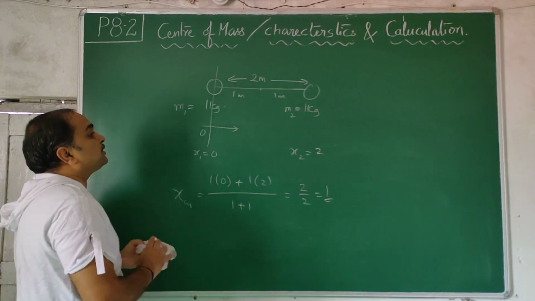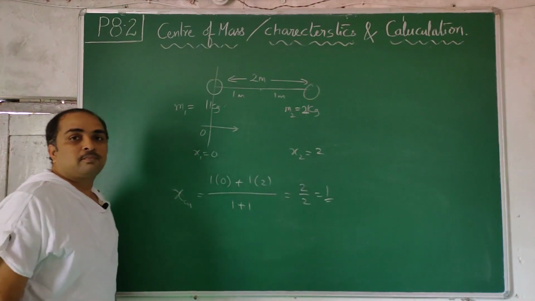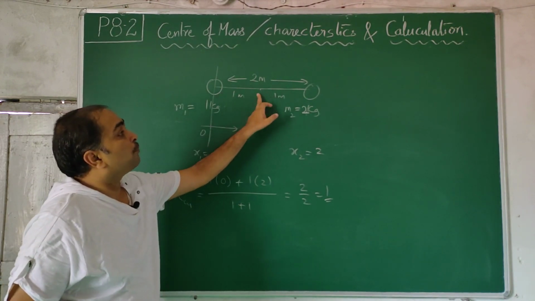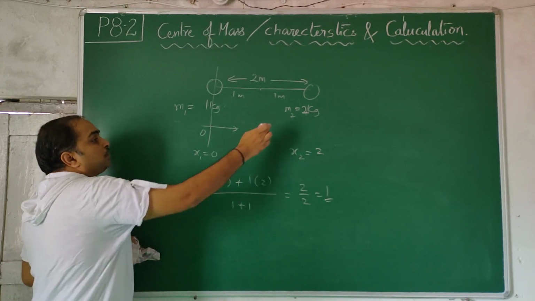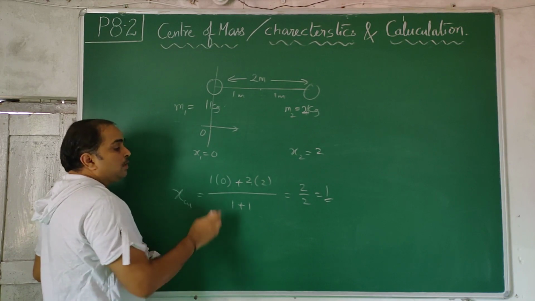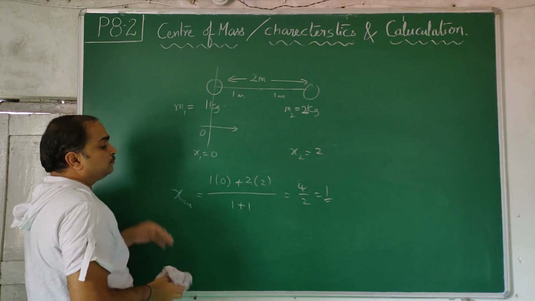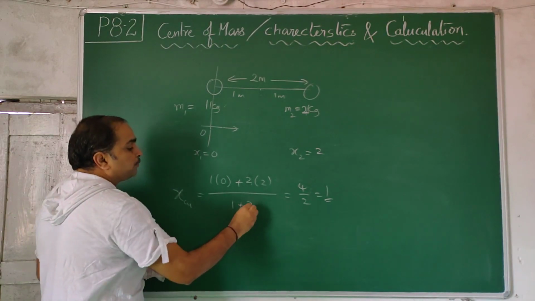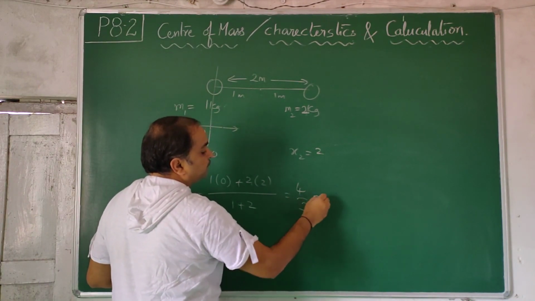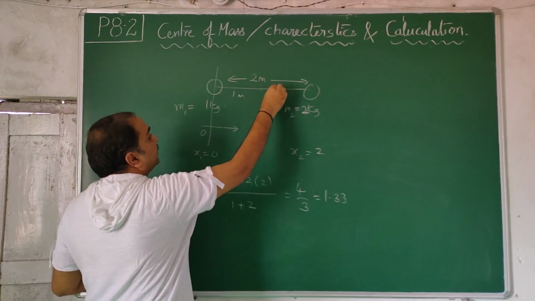So this is an easy problem. Let us take a little difficult problem. Suppose this is 2 kg. Now as I told, center of mass will be nearer to the heavier mass. So this should come more than 1. Let us check. So instead of 1 into 2, we make 2 into 2 kg. 1 into 0, 2 into 2. So this is 4 by 2. Sorry, here also this will change. 1 plus 2, M1 plus M2. So this comes out to be 4 by 3, 1.33. So more than this, here it will be somewhere.